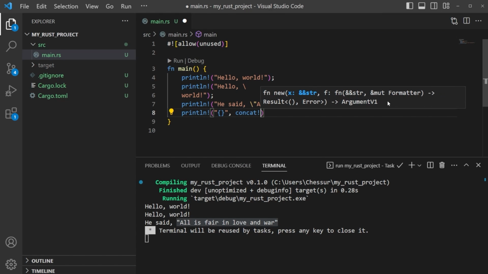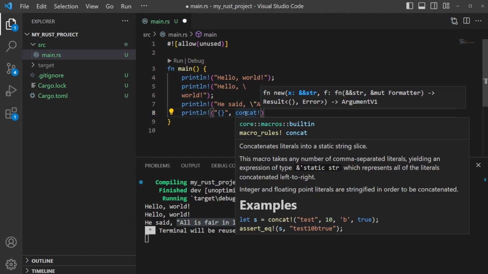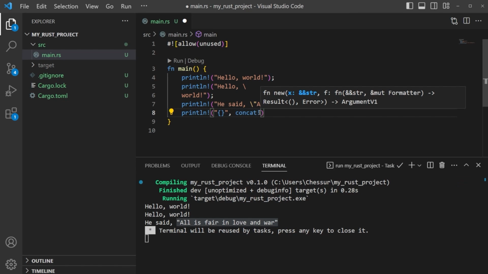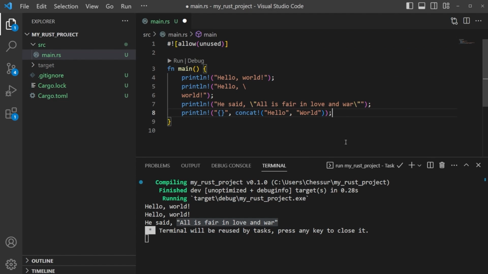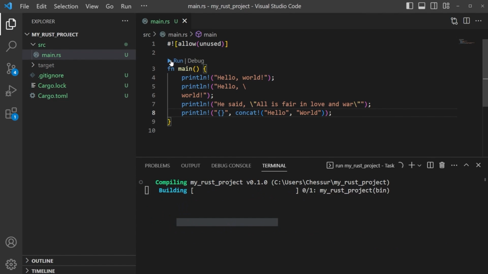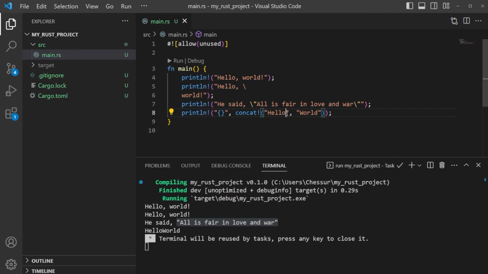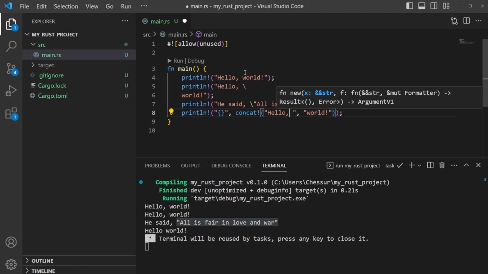So here's our method concat, and if we hover over, it'll tell you what concat does. Concatenates literals into a static string slice. Awesome. Okay, so if we're concatenating here, we can come in and we can just say something like hello, and then add another comma, world. And you can make these variables again that are storing strings, but we're just going to close that off, and this should print, hopefully, hello world for us. Okay, spaces would be nice, maybe lowercase, maybe an exclamation real quick, just to make it look the same. Okay, hello world, and then a comma as well would be what the rest of these have.